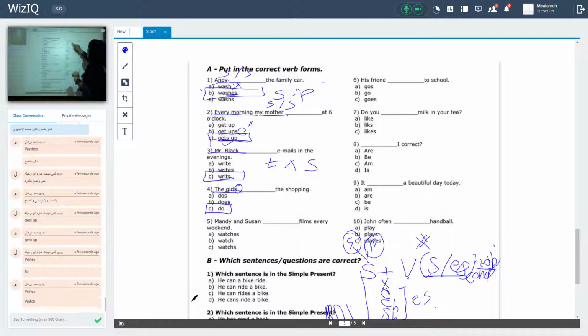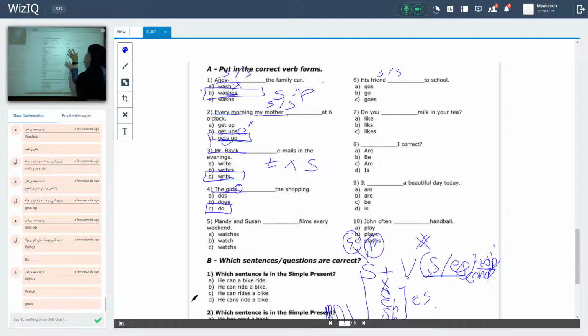His friend. Number one, his friend, singular subject, to school. Actually, I go to school every day. Forget about this time, Corona time, okay? But actually, in real life, we go to school every day. So it's something repeated. So this sentence is in which tense? In the simple present tense. His friend, one friend.